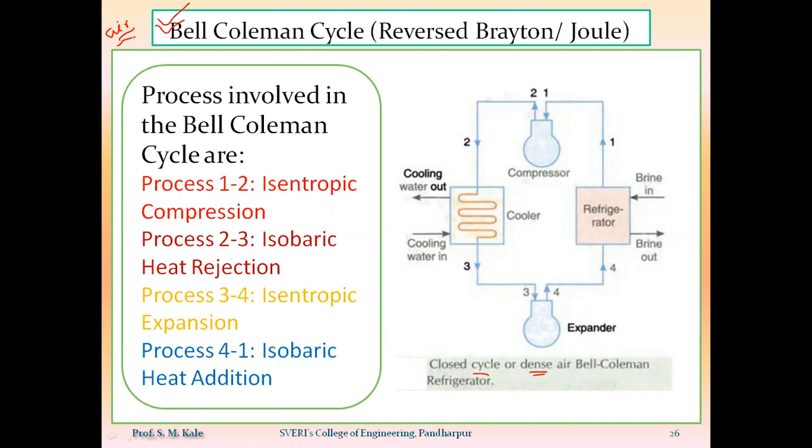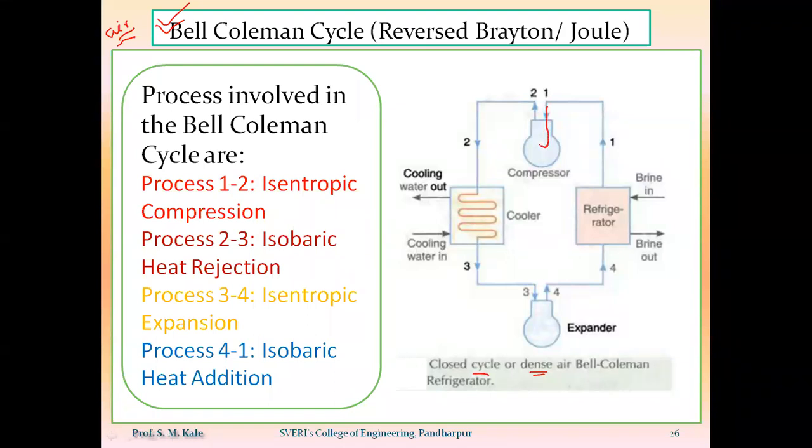And this Bell-Coleman cycle will be of two types: the closed type, and the second one will be called the open type Bell-Coleman cycle. Now what is the basic difference between closed loop Bell-Coleman cycle and open loop Bell-Coleman cycle? So here, if you see, whatever flow of air will be there,